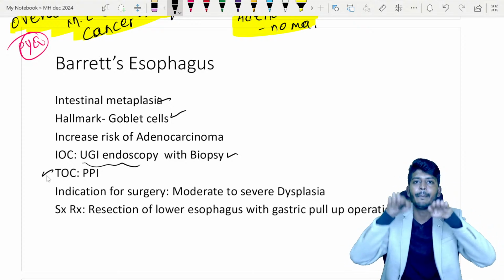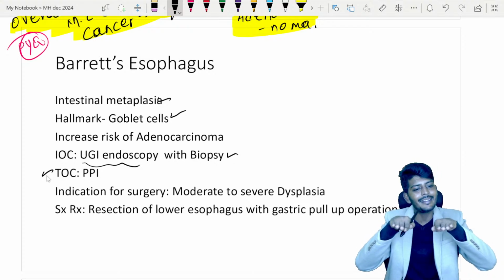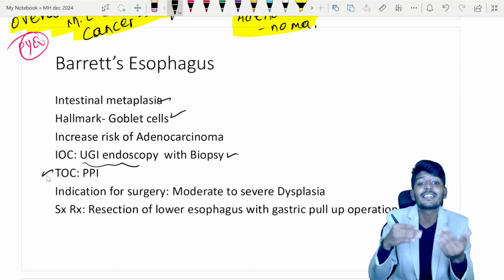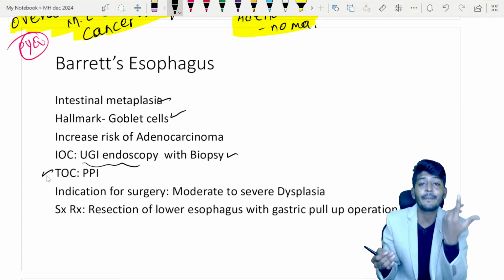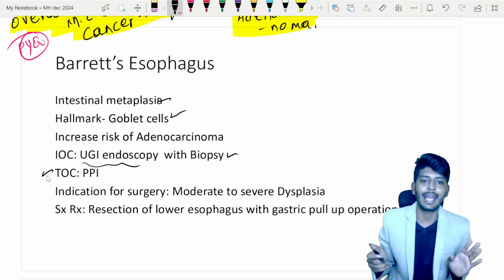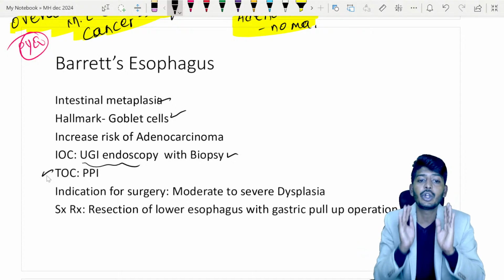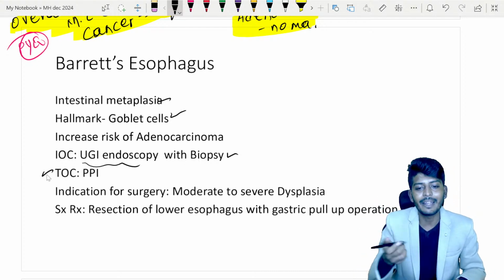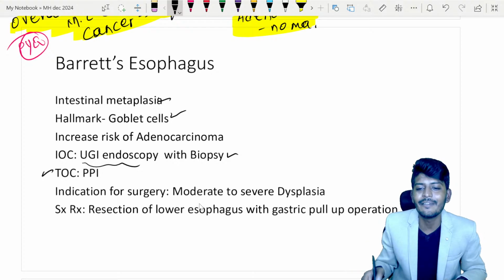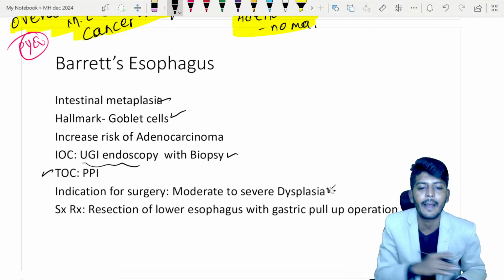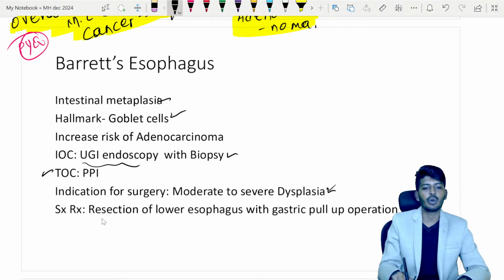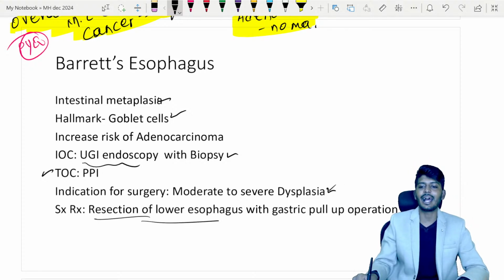Metaplasia, see, normal cell, metaplastic cell. The normal cell has a risk of cancer this much, the metaplasia has a risk of cancer this much, so basically the risk of cancer is higher with metaplasia. Metaplasia certainly does not mean cancer. So initially, treatment of choice is PPI. But if there is severe dysplasia on the biopsy, then you go for surgical removal. We resect the lower esophagus with a gastric pull-up operation.